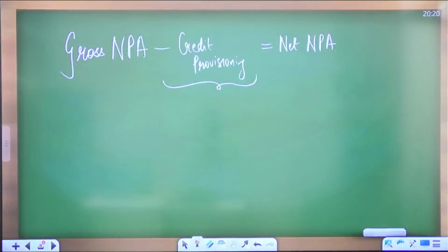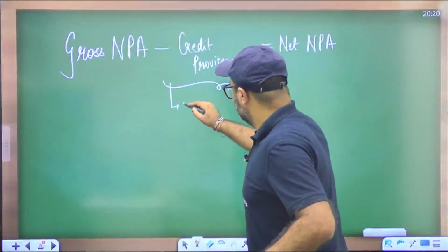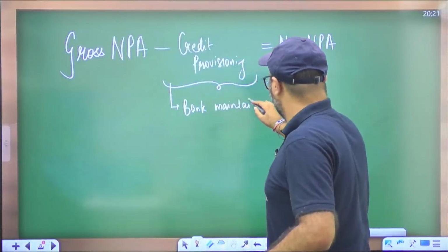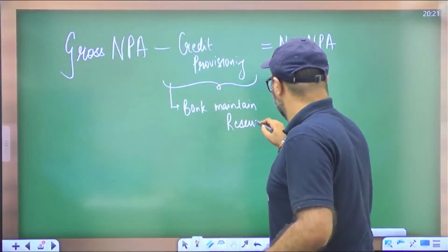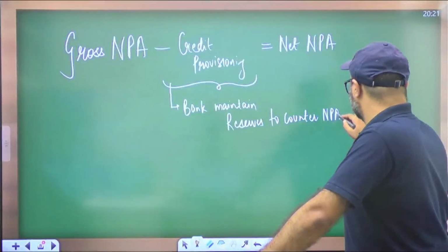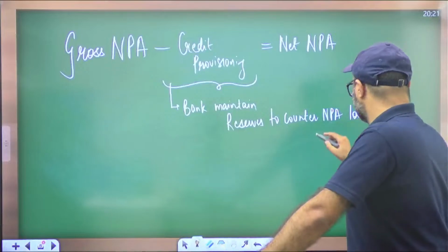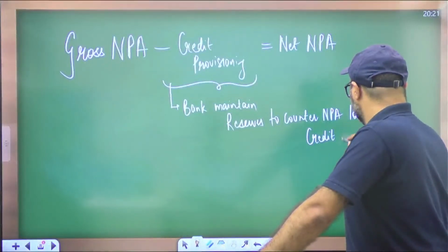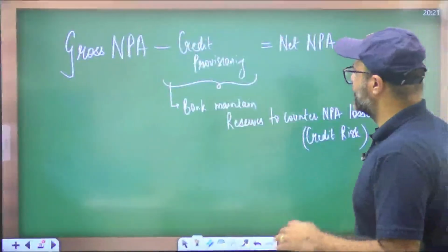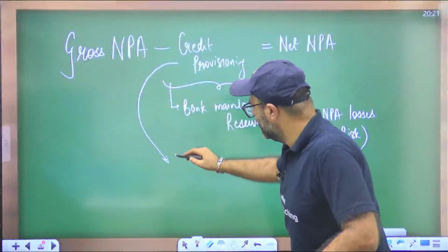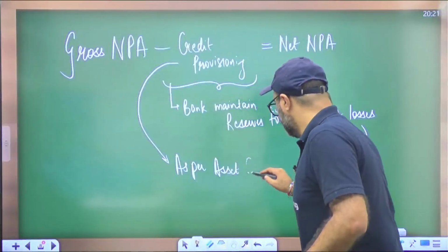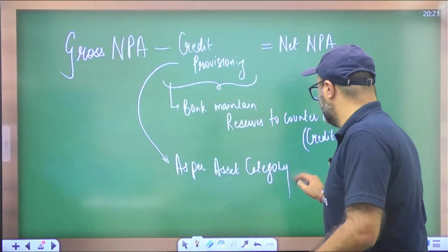So credit provisioning basically means bank maintain reserves to counter NPA losses. So in order to counter the NPA losses or in order to counter the credit risk, bank maintains certain reserves, and those reserves which are maintained by the bank, it is termed as credit provisioning, and credit provisioning is done as per asset category.